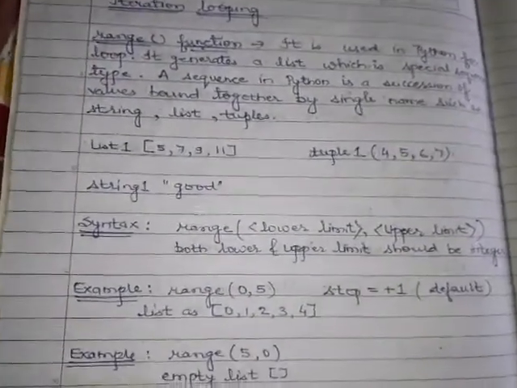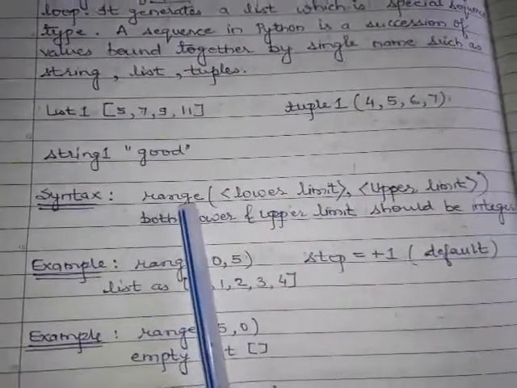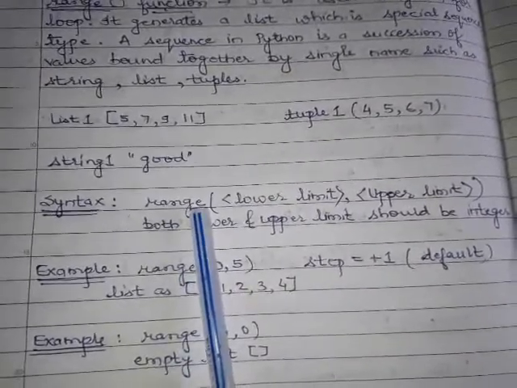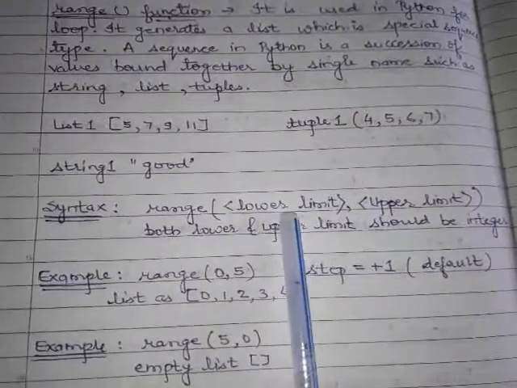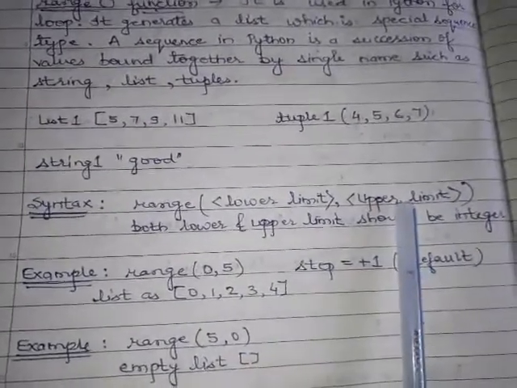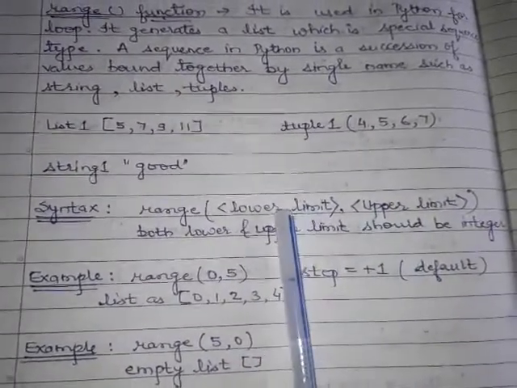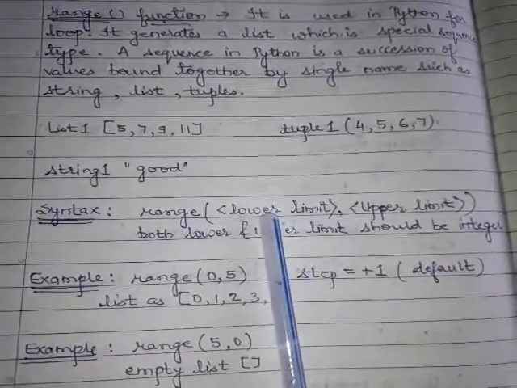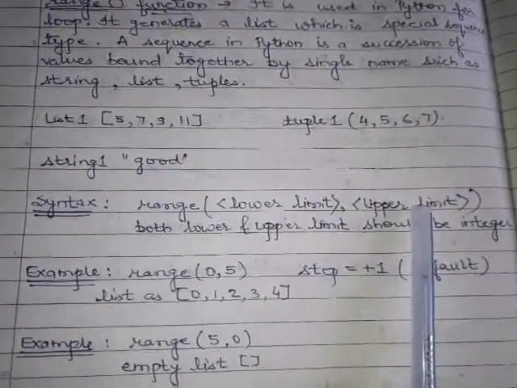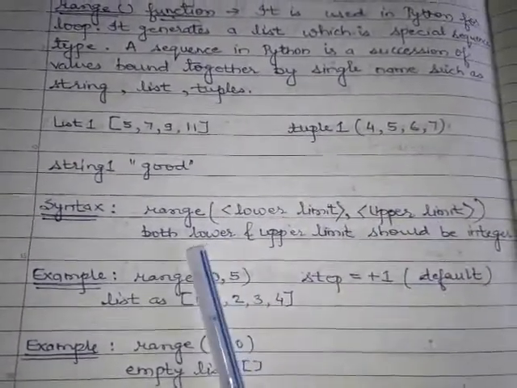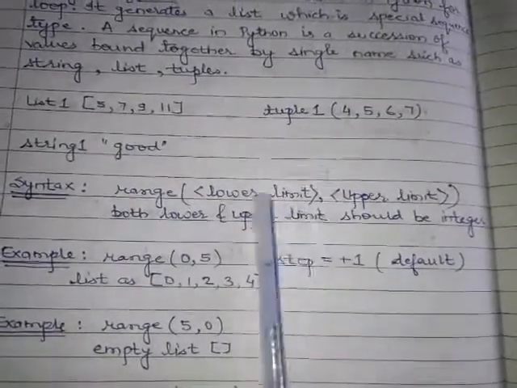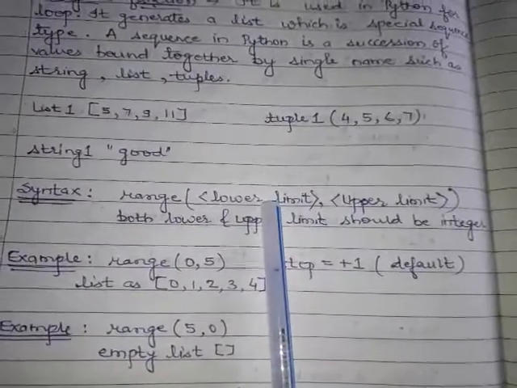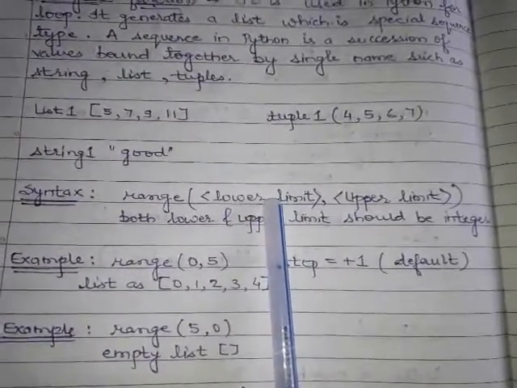Let us see the syntax of the range function. In range there are two values. The first one is called the lower limit, the second one is called the upper limit. Lower limit means from where to start our list, upper limit means where to end our list. Both lower and upper limit should be integers, not decimal, not floating point numbers.